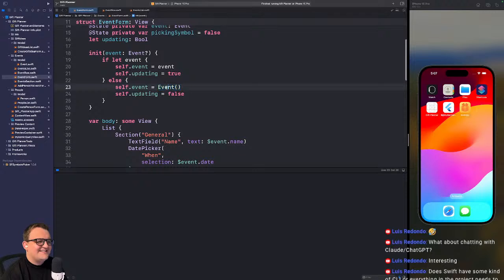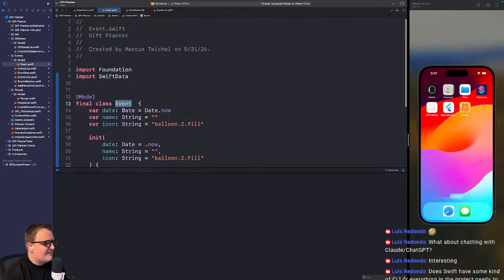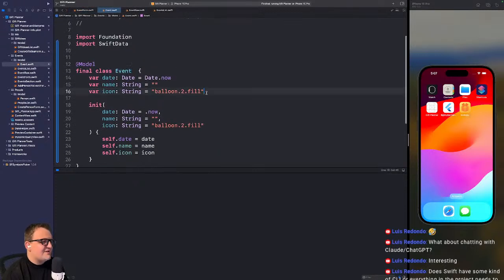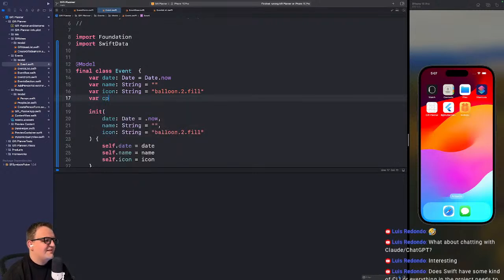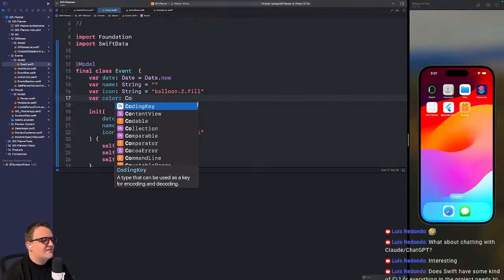So in the event, we'll give the... Oh, come on. See, this is weird, isn't it? I gotta click there. There's got to be a better shortcut for that. I just don't know it. We'll say var color. Oh my goodness, I lost my home row. Color.